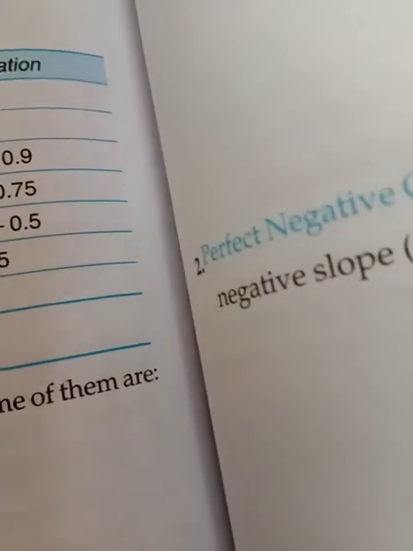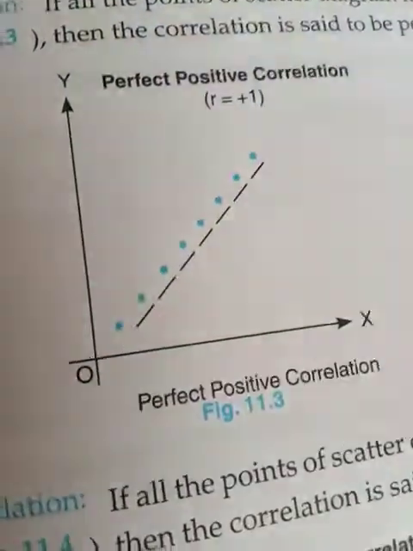Now, methods of measuring correlation. First of all, the scatter diagram. The x and y variables will both be given to you, and you have to make the scatter diagram. I will show you how to do one question. Suppose x and y are given, and they ask you to show it on a scatter diagram.